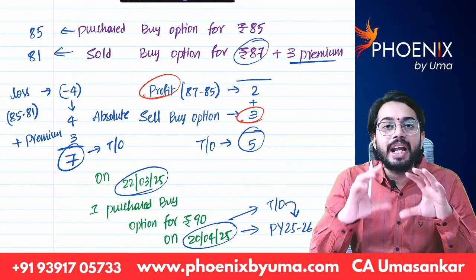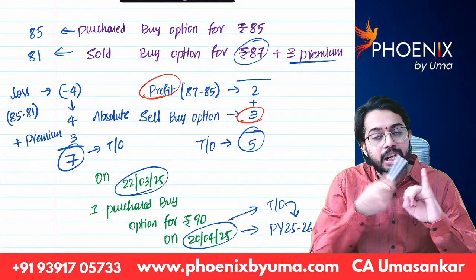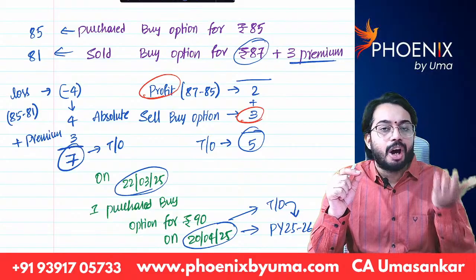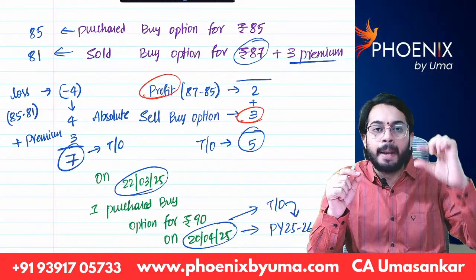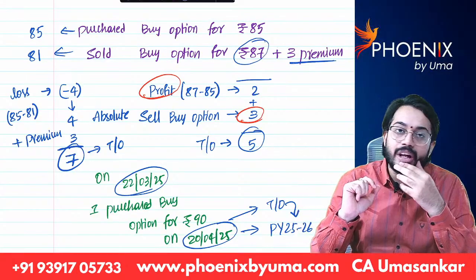So whenever you are dealing with derivatives, either option or future, in that transaction, whether you get profit or you get loss, you will take only the absolute figure. To that you will add premium, that will be treated as turnover. Are you able to understand?